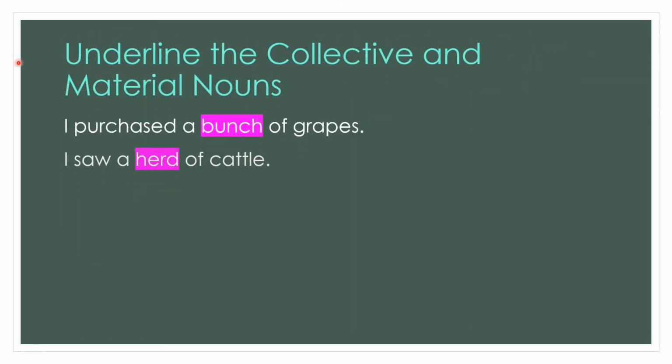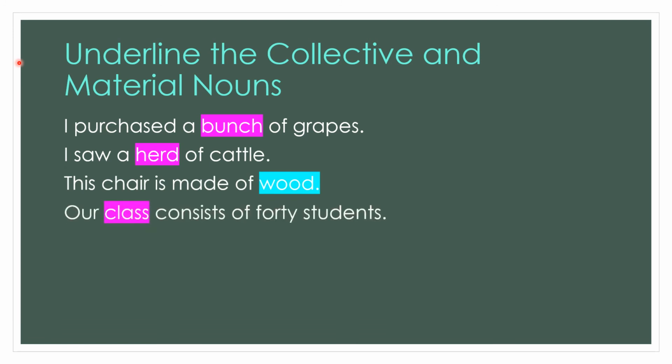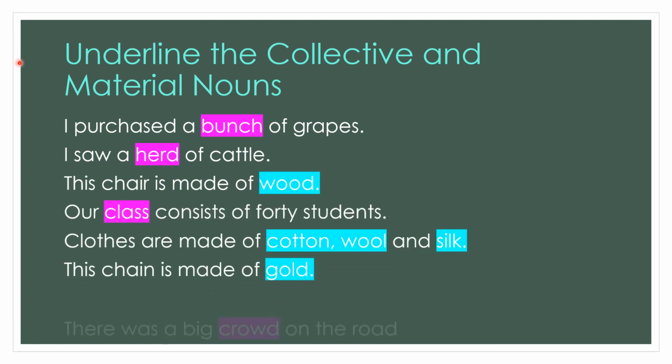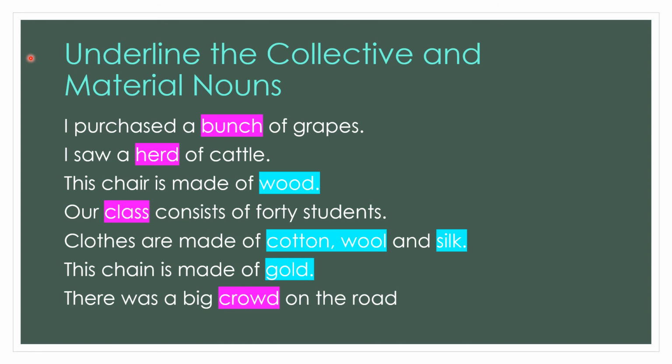Children, I'm sure you have understood what are collective and material nouns. Let's do the following exercise. Underline the collective and material nouns in the following sentences. The first sentence, I purchased a bunch of grapes. So here the word bunch is highlighted. So it's a collective noun. I saw a herd of cattle. So over here also herd is highlighted. It is a collective noun.